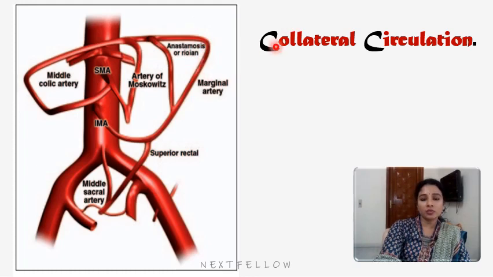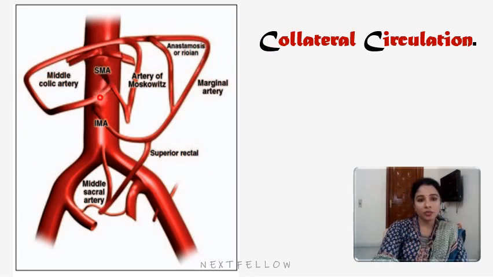So the first route uses the middle colic artery, which is a branch of the superior mesenteric artery. So here you can see the middle colic artery, and it ends by anastomosis with the left colic artery, which is a branch of the inferior mesenteric artery.